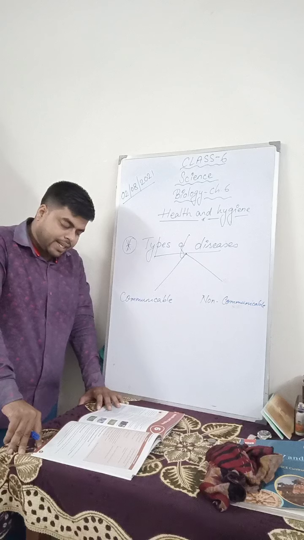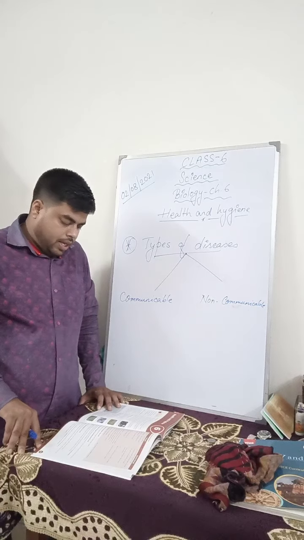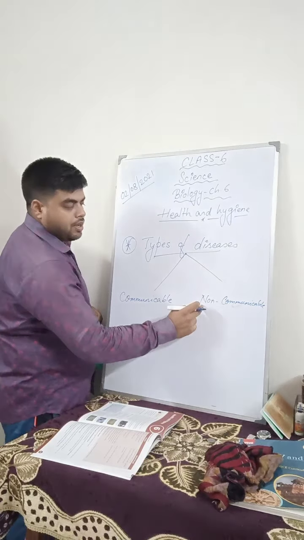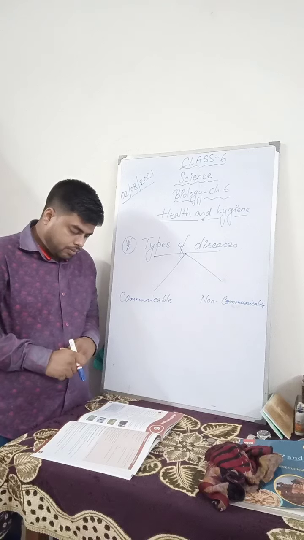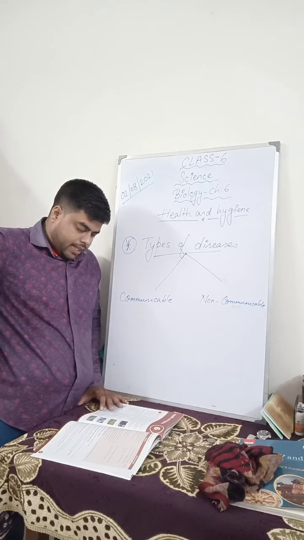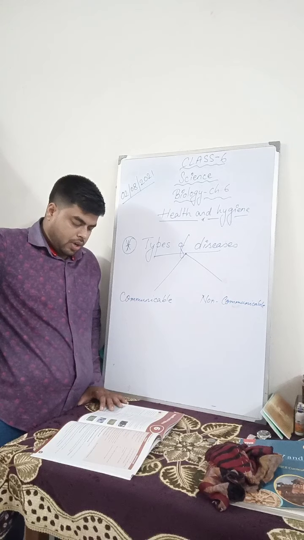Diseases that cannot spread from one person to another are known as non-communicable diseases. But communicable diseases can be transferred from one person to another. Non-communicable diseases are caused by lack of or excess of nutrients in the body, or the malfunctioning of organs.